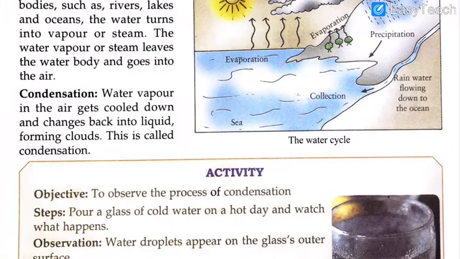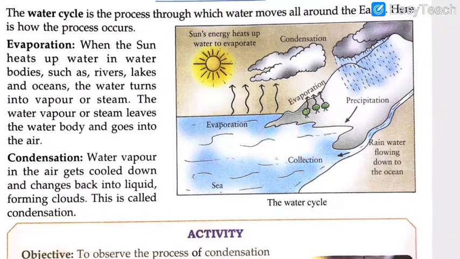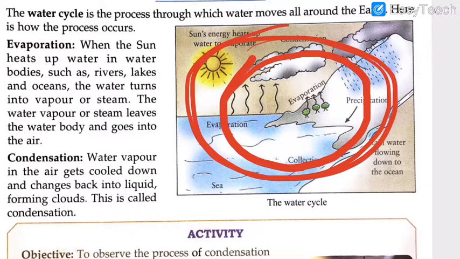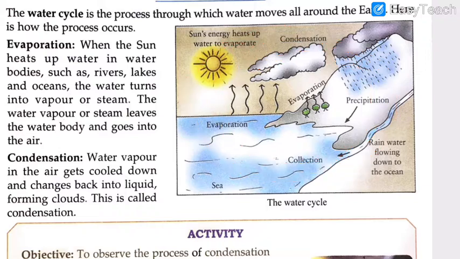So this is what the water cycle is. See, a round cycle is formed. From this step to that, from that to this step again, and water collection comes up again. This cycle goes on again and again. That's why it is called the water cycle. So I hope that now this is pretty clear.